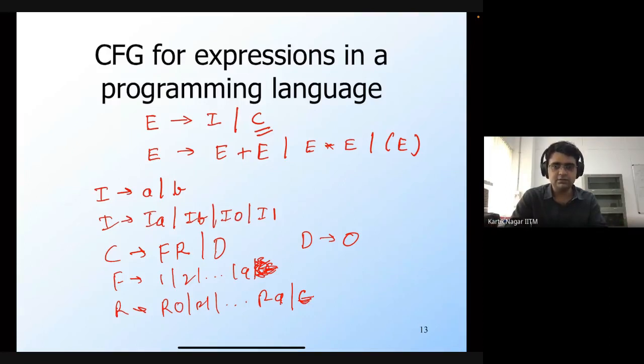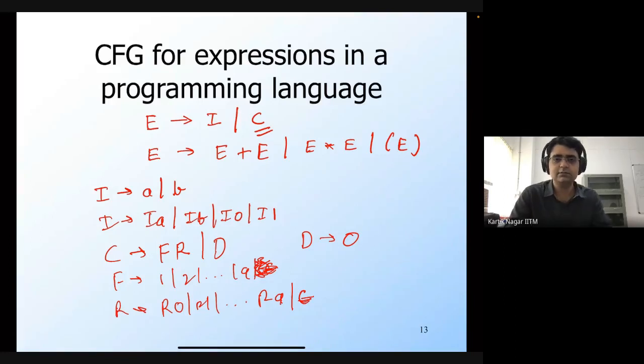C basically generates all the whole numbers, and C is part of E. The very first production rule at the top says that E can generate either I or C. An expression would involve identifiers and numbers. So C is a part of it, and E is the start symbol of this particular grammar.